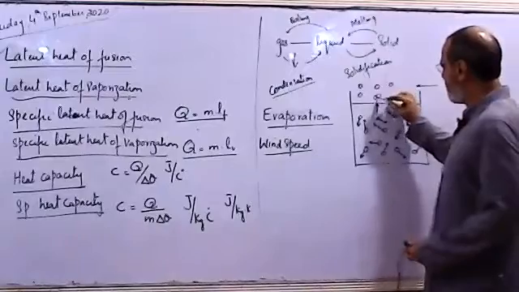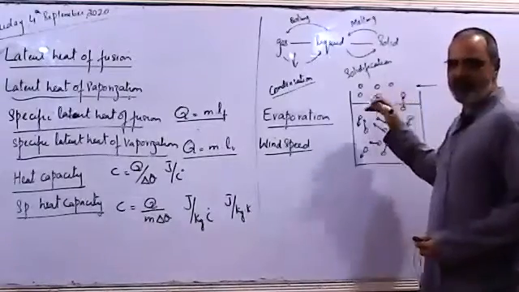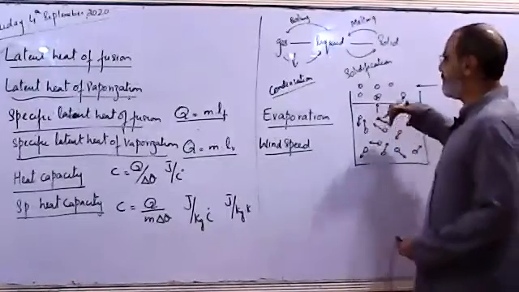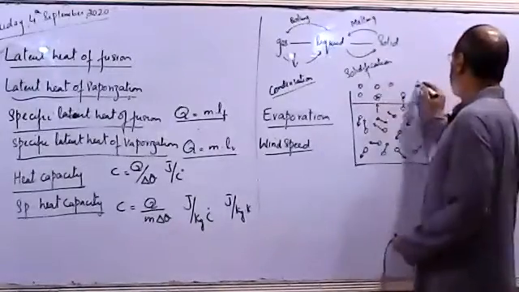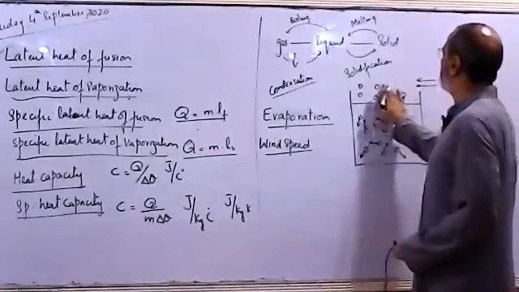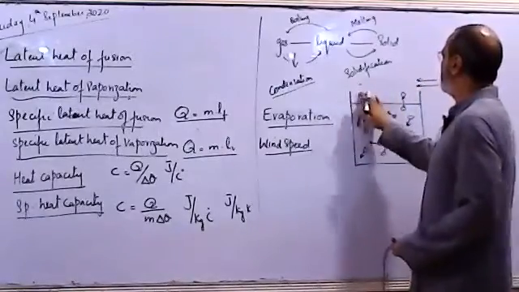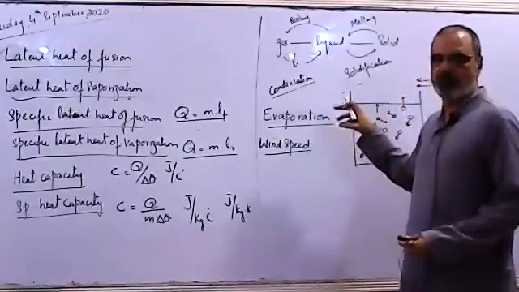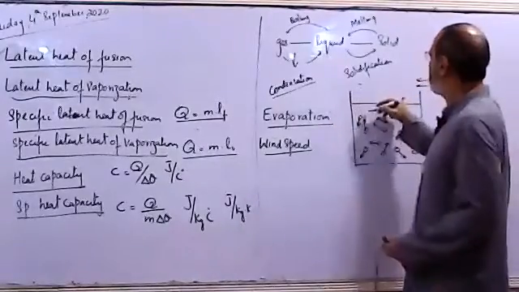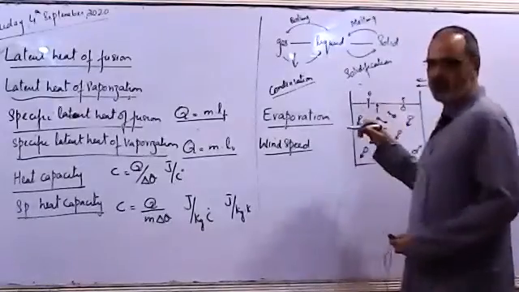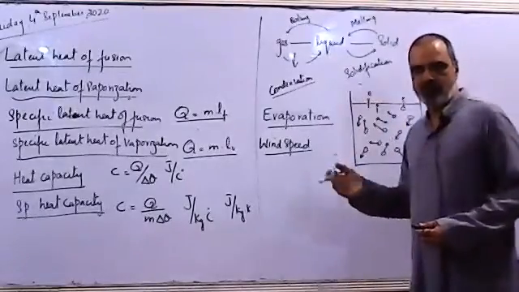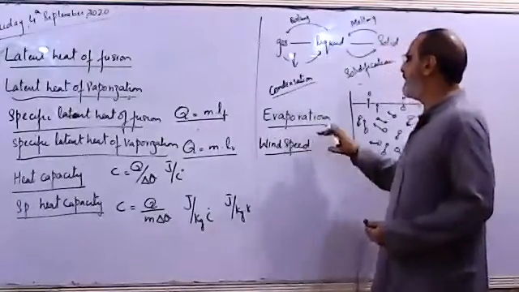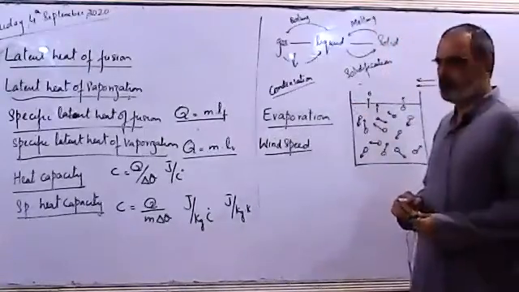When two or three molecules get together, they become heavy enough to fall back. That will decrease the rate of evaporation. But if wind is blowing over the surface, it will blow these molecules away. So the surface of the liquid is free of molecules, and any molecule can escape easily without touching another molecule. So the wind speed increases the rate of evaporation.